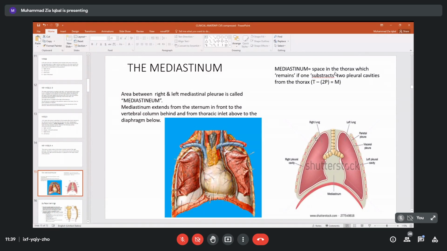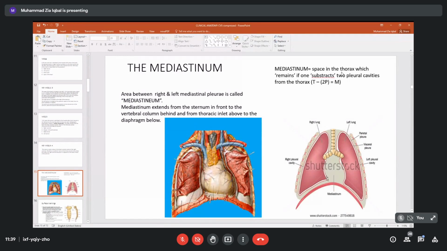If we measure all this cavity and remove these 2 cavities, what is left behind, this area which is colored gray over here, is what we call the mediastinum. The area between the right and left pleura, the pleura covering this area, we call the mediastinal pleura.